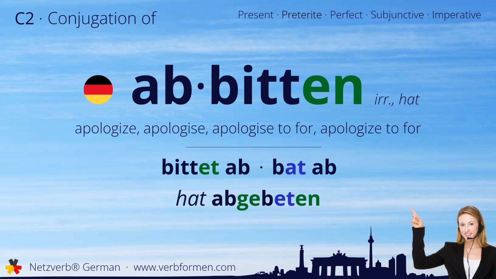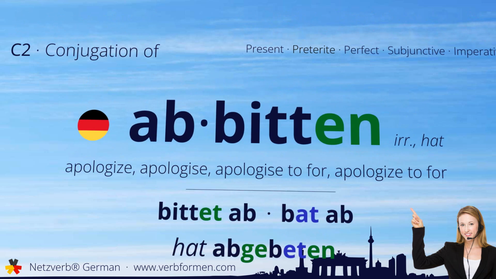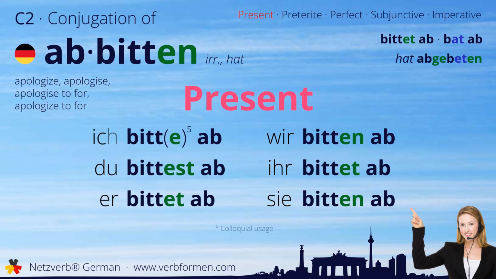Now let's move on to the tenses. First, we'll take a look at the present tense. Ich bitte ab. Du bittest ab. Bittet ab. Wir bitten ab. Ihr bittet ab. Sie bitten ab.